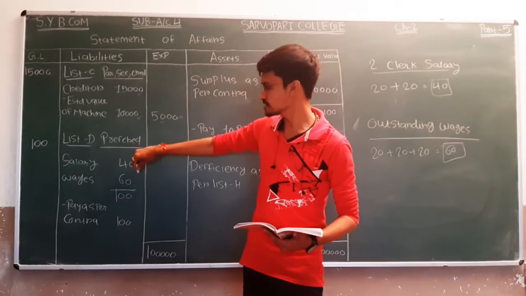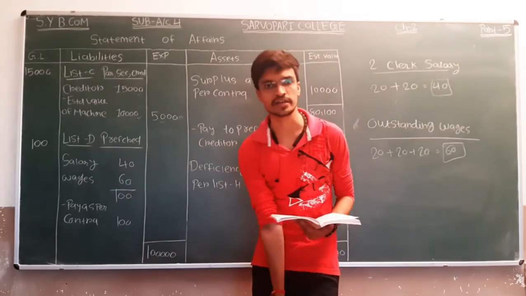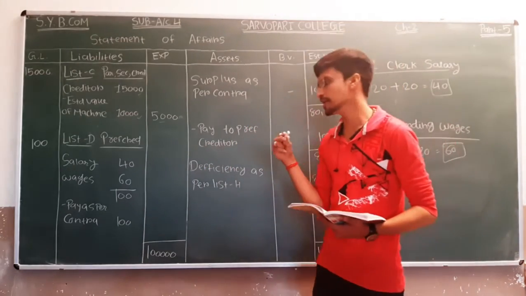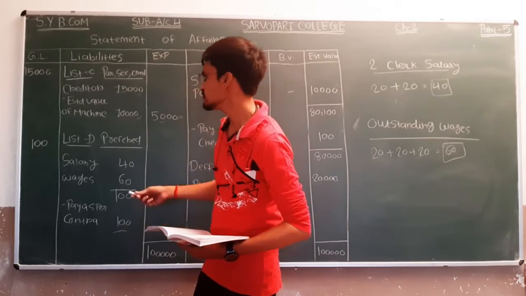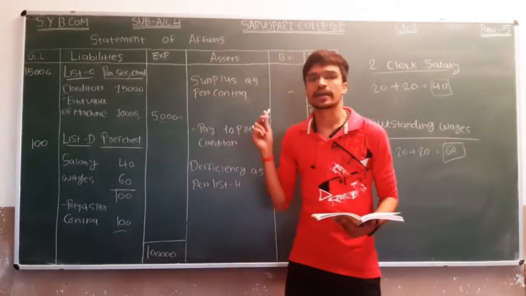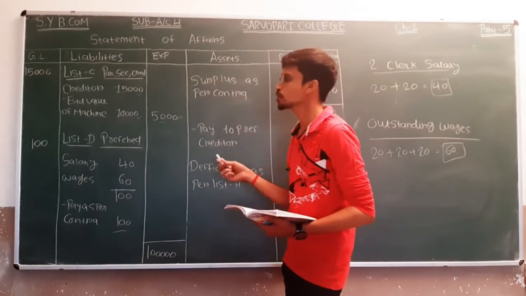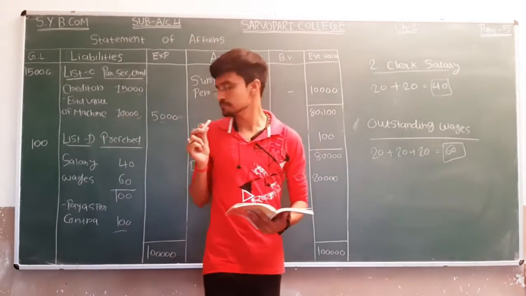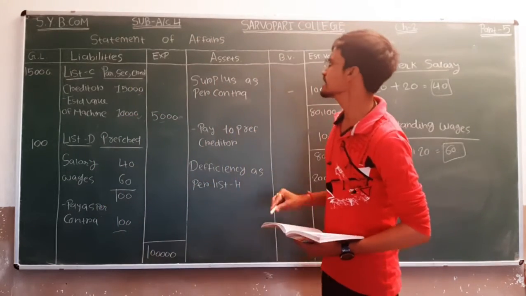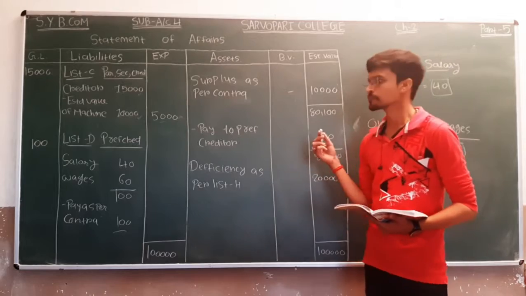So total preferential creditor amount is 100 and according to rules we have to payment as per contract amount is 100, that is fully paid, but according to the rules we are not shown the total of list B and list D in outer column. Next comes surplus as per contract.